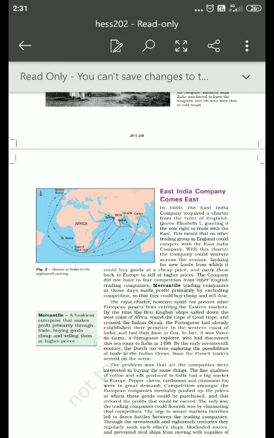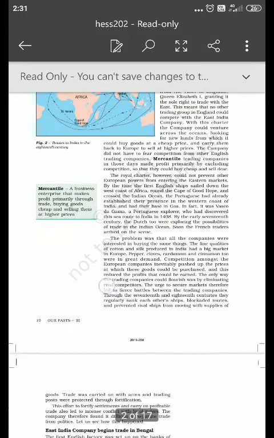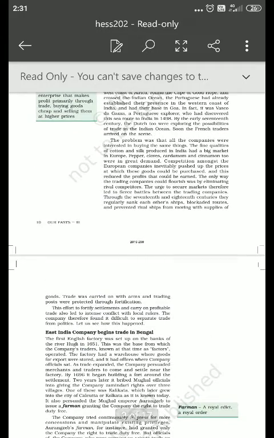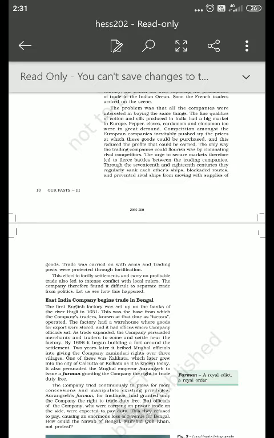Out of all this, it was the British East India Company that survived best. All other companies, such as the Portuguese, Dutch, and French, had their colonies confined to small parts of India.